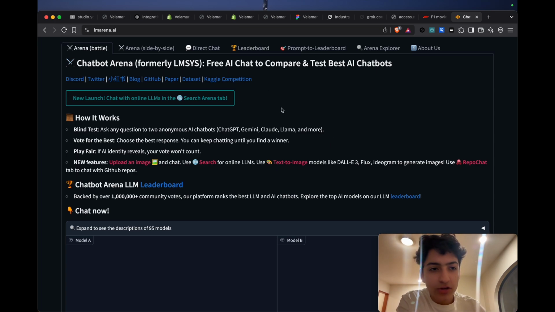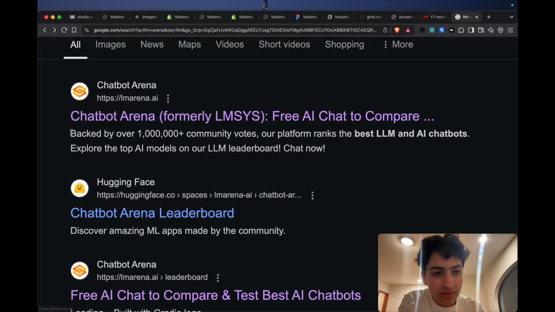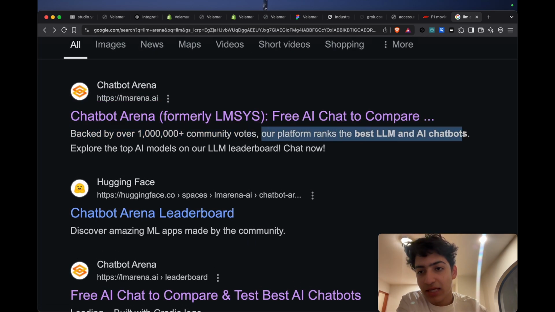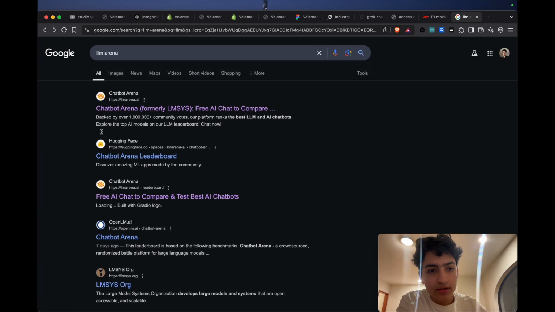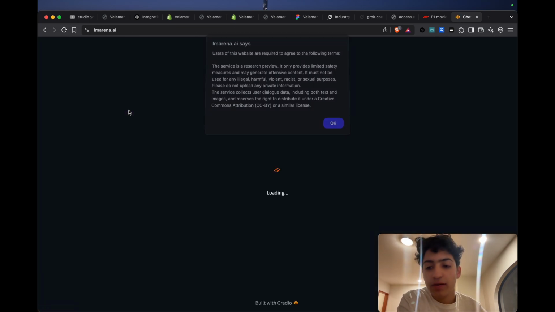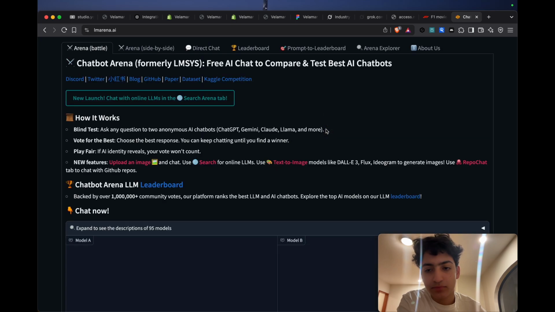As you can see, it literally says right here, backed by over 1 million community votes, our platform ranks the best LLM and AI chatbots. So basically that's the page, and we are going to use those models.